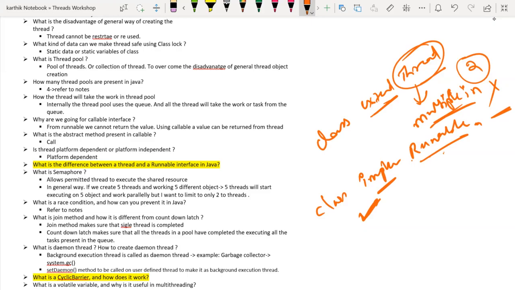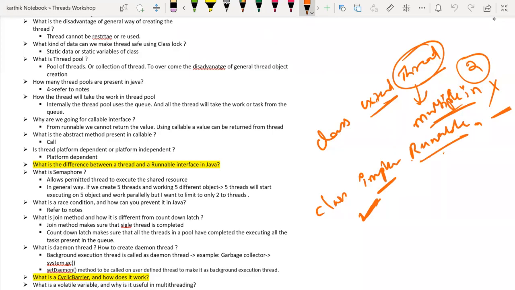So the main purpose is to override the run method and implement it. If that purpose is resolved by implementing a Runnable interface and overriding the run method, then extending the thread class means the entire thread class is loaded. For us, the purpose is overriding the run method, because my thread execution starts from the run method.